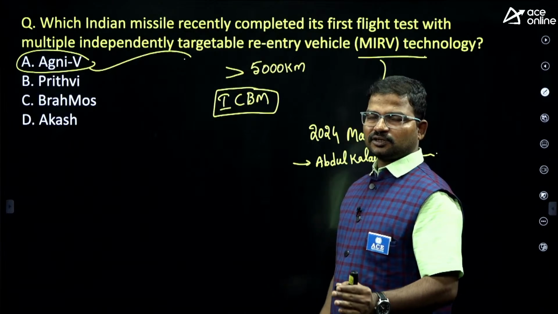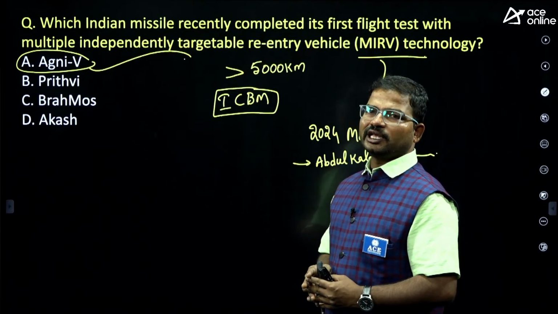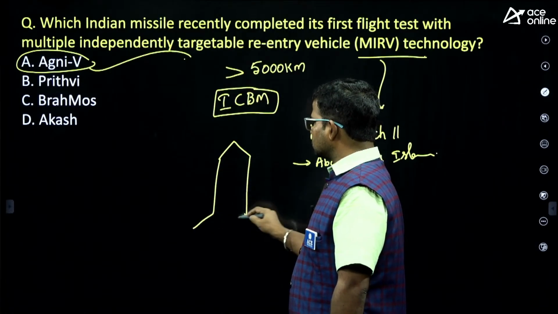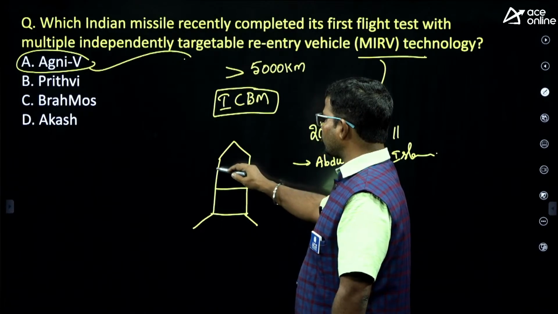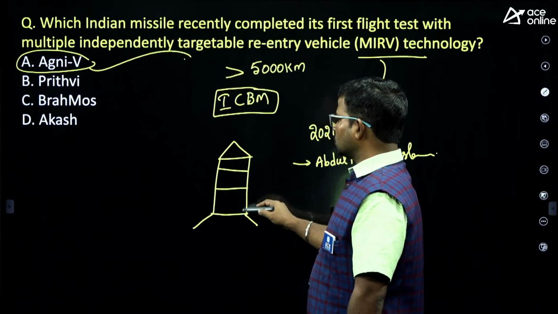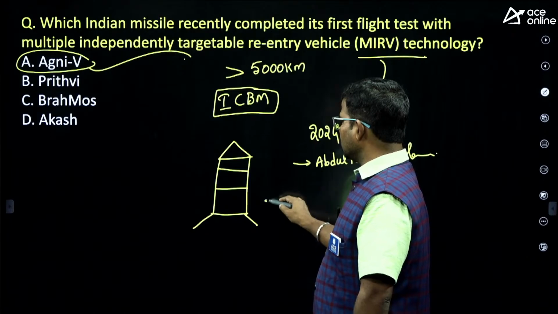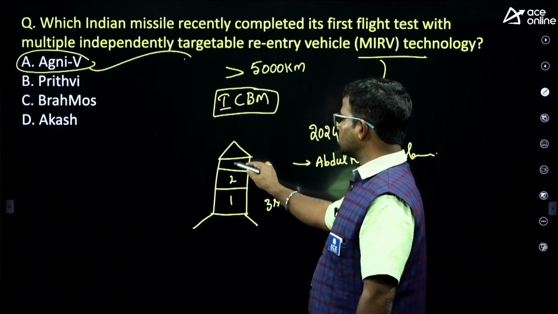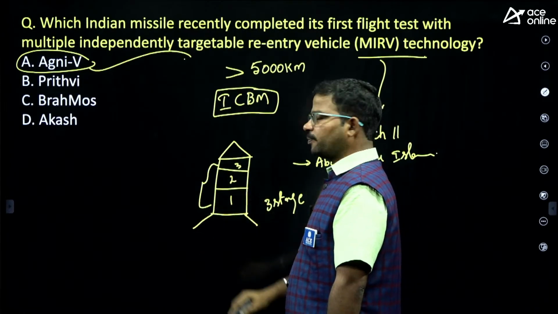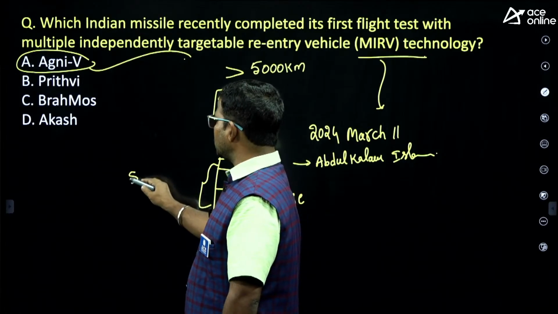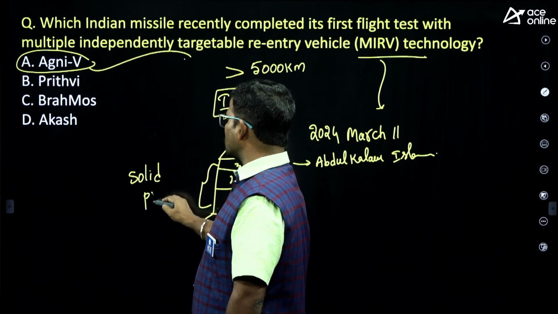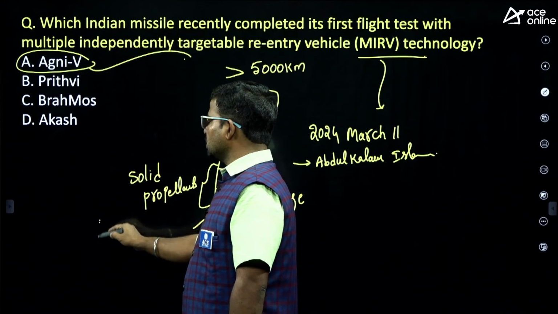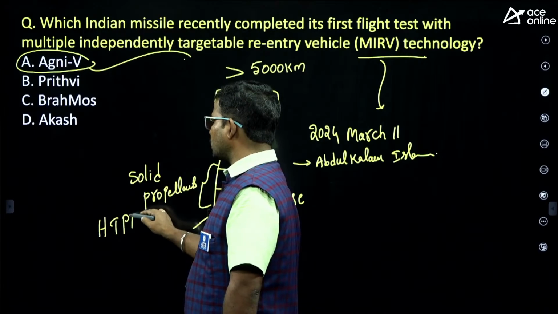Before this test, it could carry only one nuclear warhead. If you consider the rough model of Agni 5, how many stages does it have? 3 stages. Stage 1, stage 2, stage 3. In these 3 stages, what kind of propellants do they mostly use? Solid propellants. Solid propellants mostly, which means HTPB, hydroxyl-terminated polybutadiene.